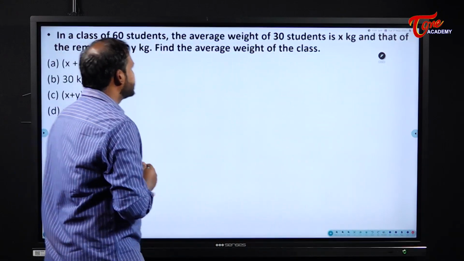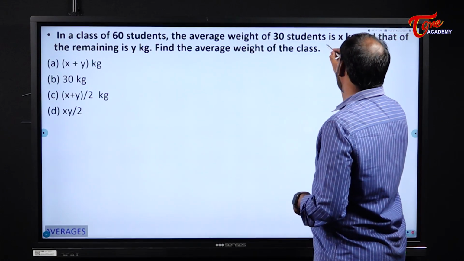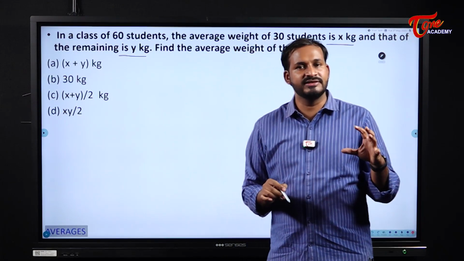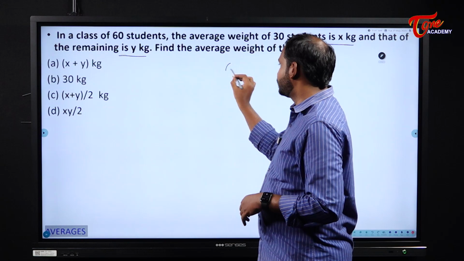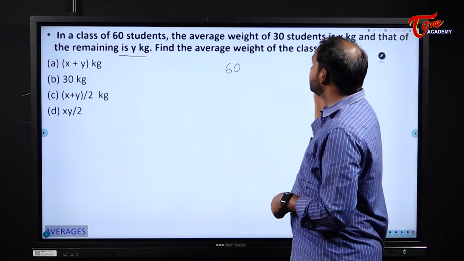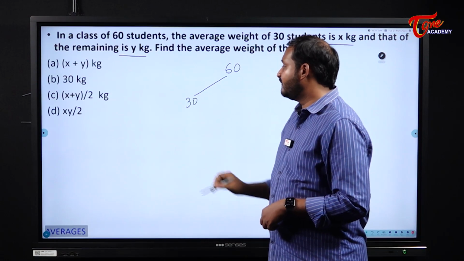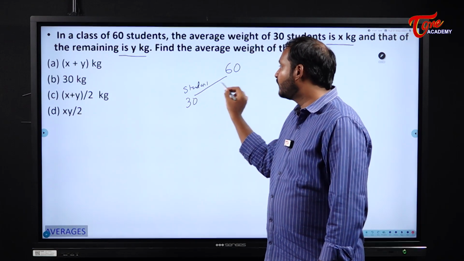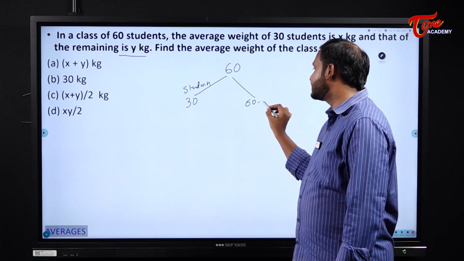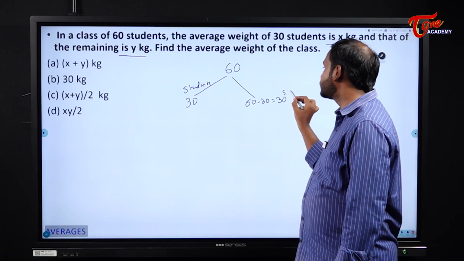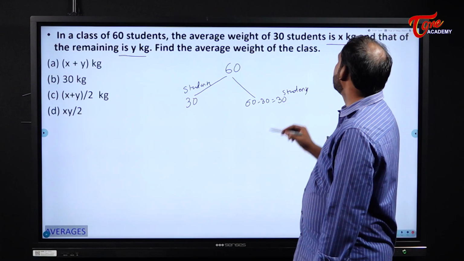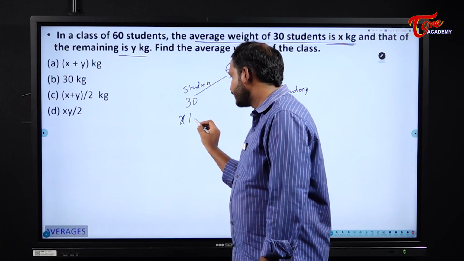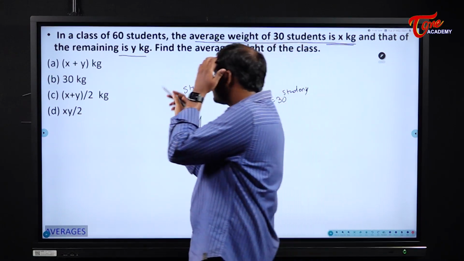Now see here, in a class of 60 students, the average weight of 30 students is X, and that of the remaining is Y kgs. Now see here, students, the total class is divided into 2 groups. 60 students as a group is divided into 2 groups. If one group is of 30 students, what about the other group? The other group will have the same number, because 60 minus 30 is 30 students. Next, the average weight of the 30 students is X kgs, and that of the remaining is Y kgs.